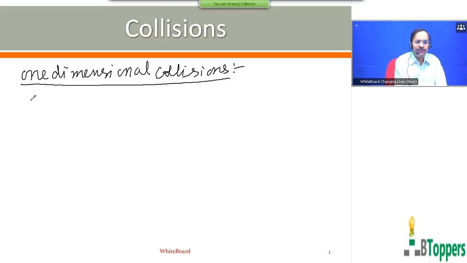So in the case of one-dimensional collisions, we write m1 v1 plus m2 v2 equal to m1 u1 plus m2 u2.